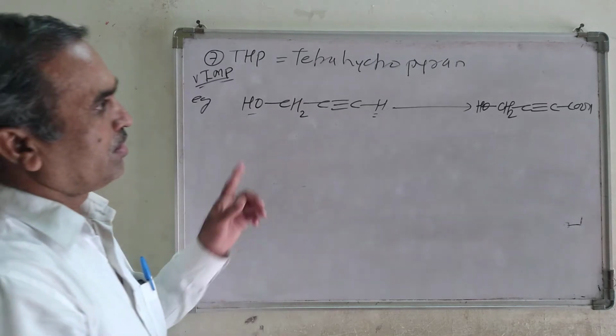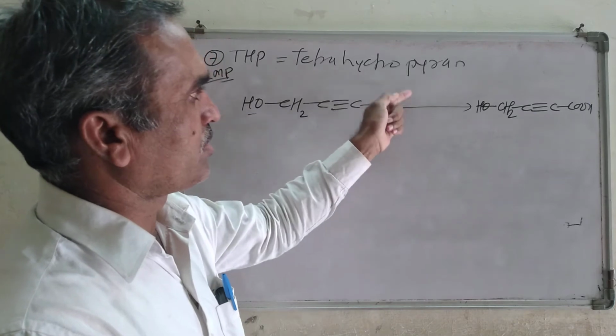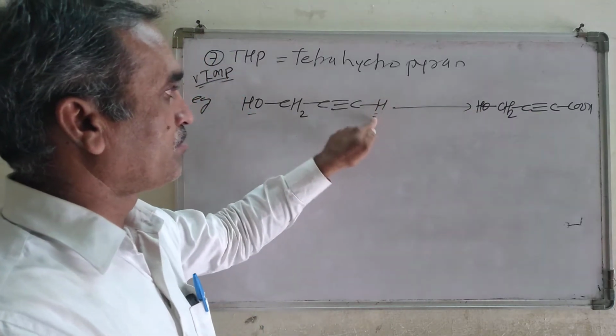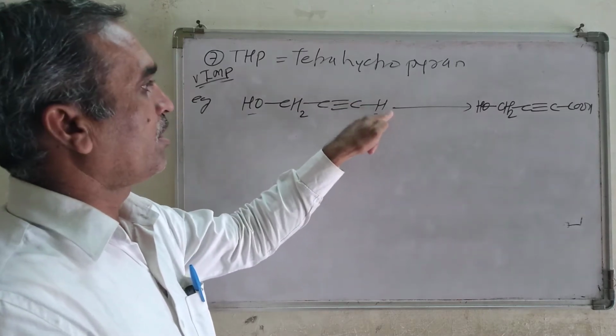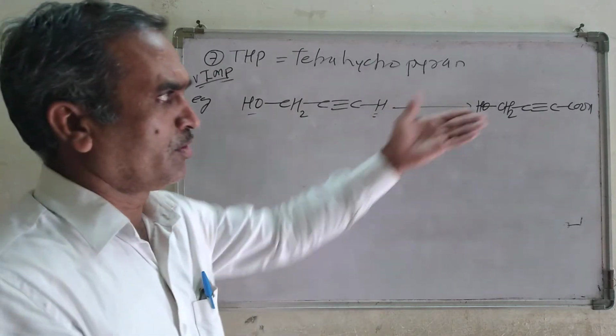If you do it directly with what we can call a Grignard's reagent, the Grignard's reagent will pick up this proton, giving MgBr here, and then it is treated with carbon dioxide.